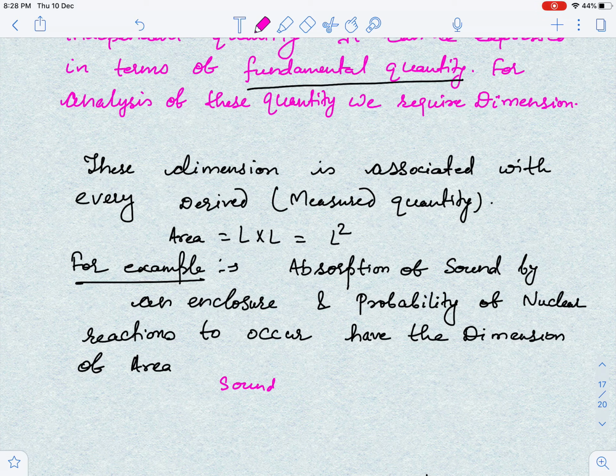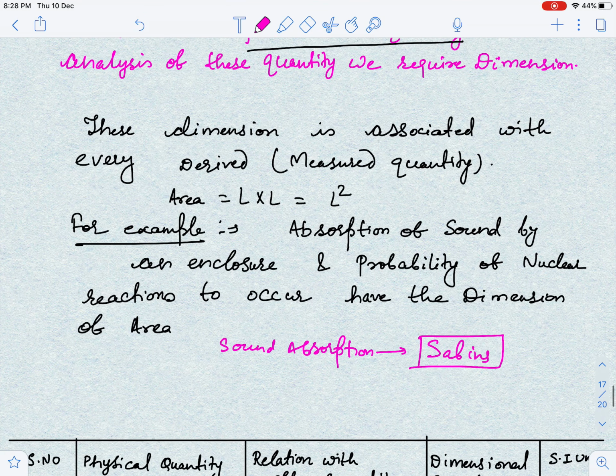If you have to measure sound absorption, you have to remember Sabins. This is actually an area exposure, but the unit is Sabins. So in terms of Sabins, you can measure sound absorption.